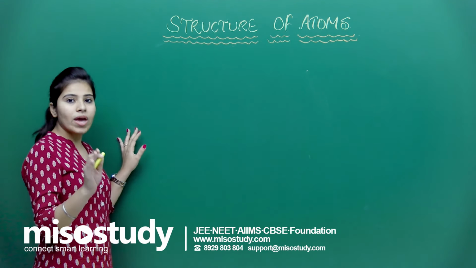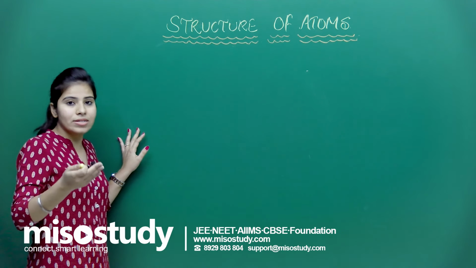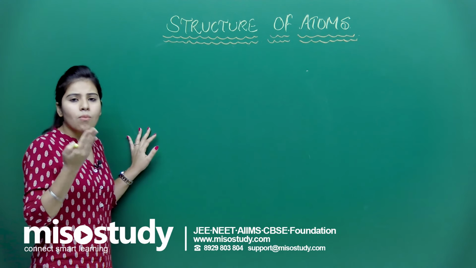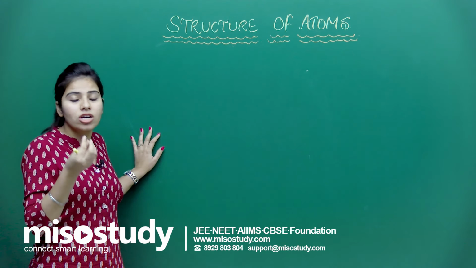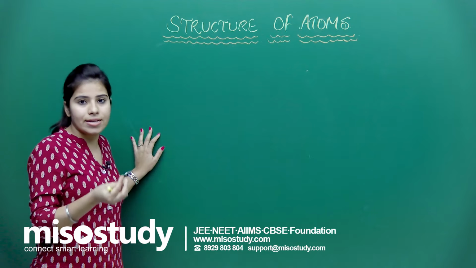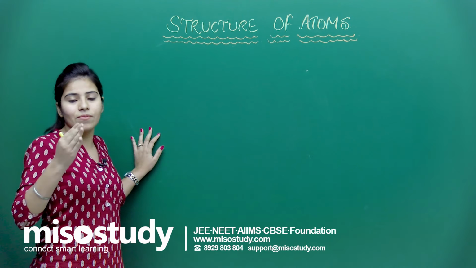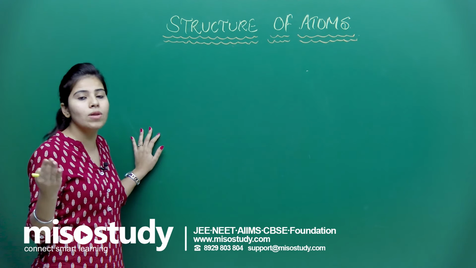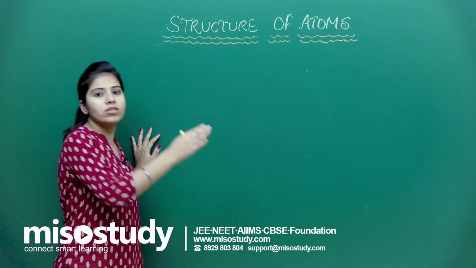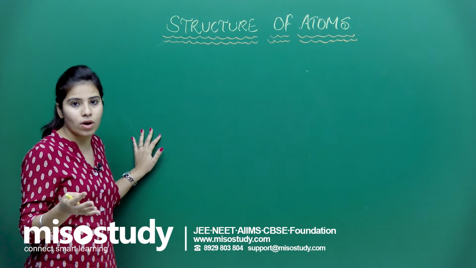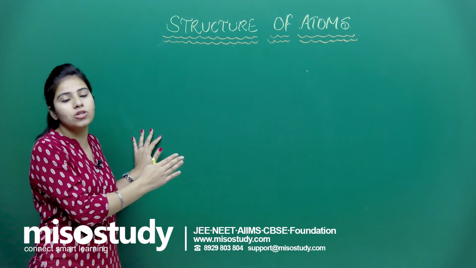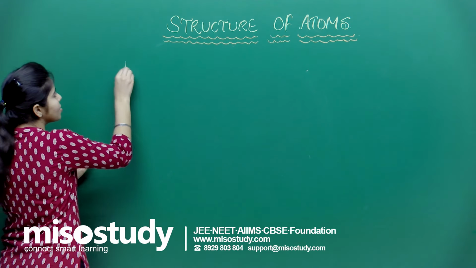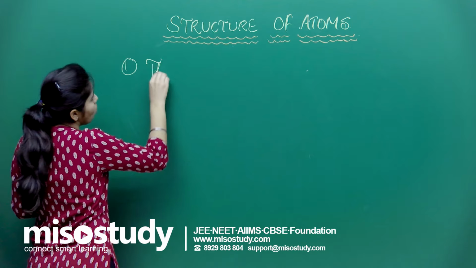In this chapter we are going to study a number of models, or the different structures of atoms given by scientists. As we continue with the sections of the structure of atom, you will understand why this concept was a drawback and why it was replaced. So before going further, let me start with the basic thing, Thomson's model of atoms.